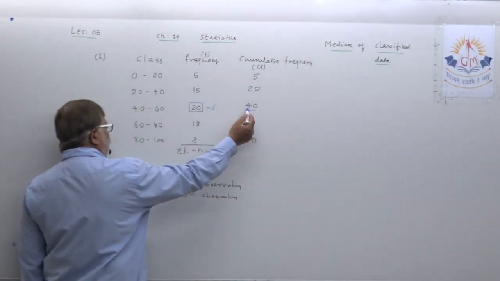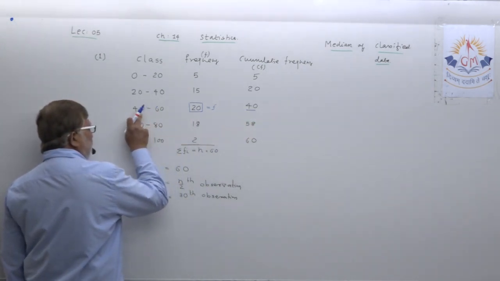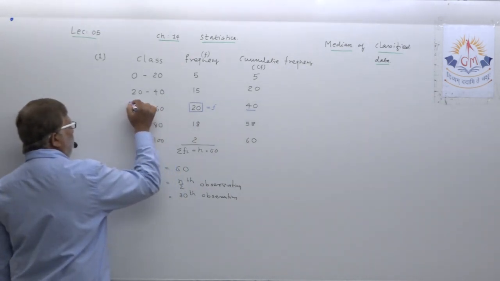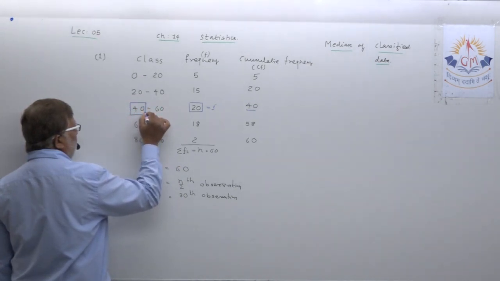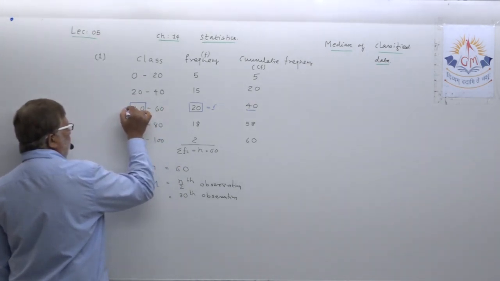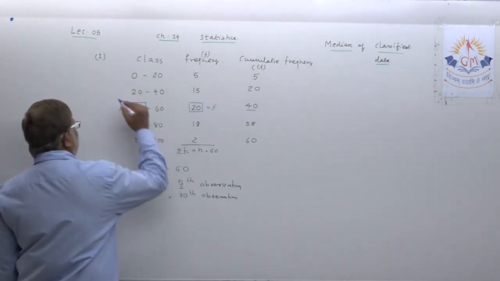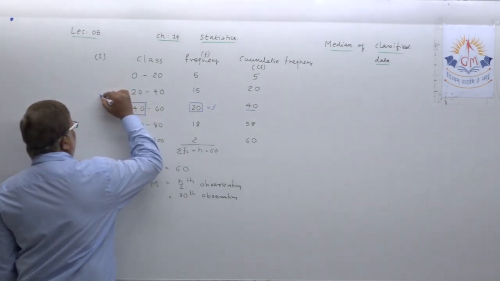The CF which you have marked, against that the class is called the median class. In the median class, you have to mark this. This is L. Okay, you all know the lower boundary of the median class. This will be, dear student, the median class for you.